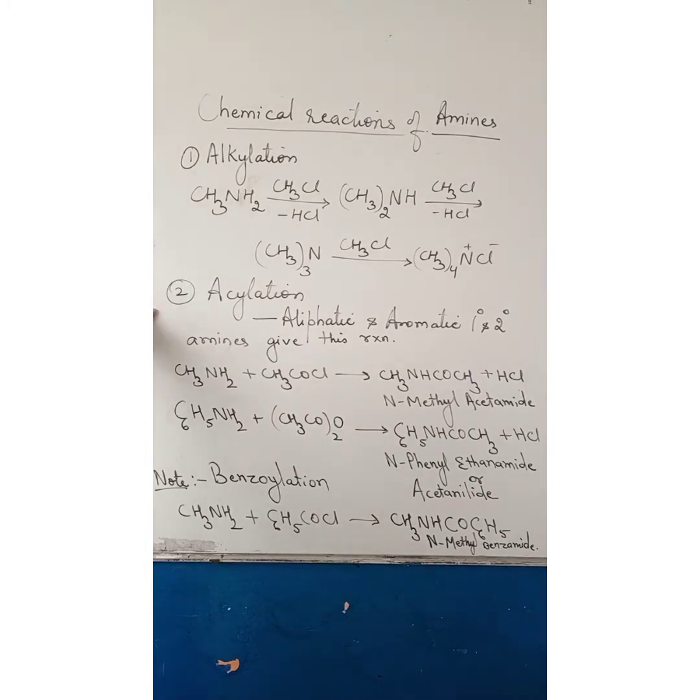Next one is acylation. Aliphatic and aromatic 1 degree and 2 degree amines react with acid chlorides, anhydrides and esters by nucleophilic substitution reaction. This reaction is known as acylation.